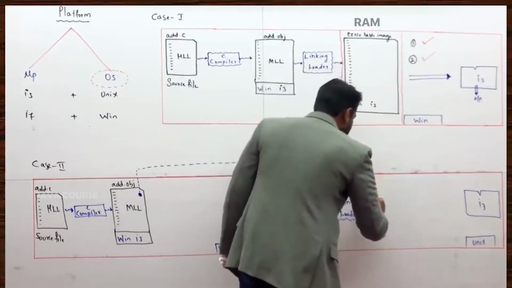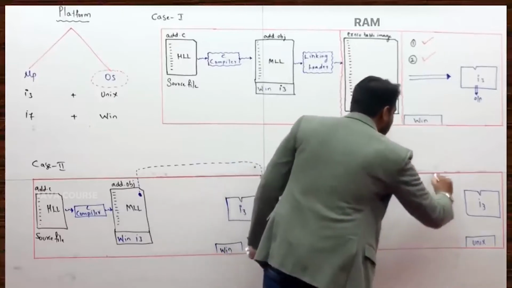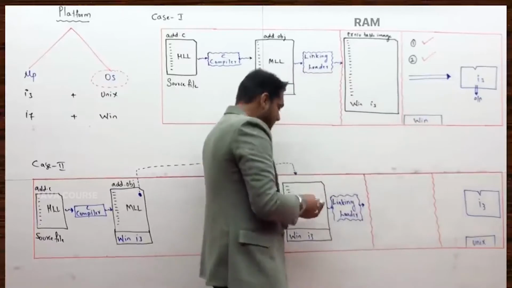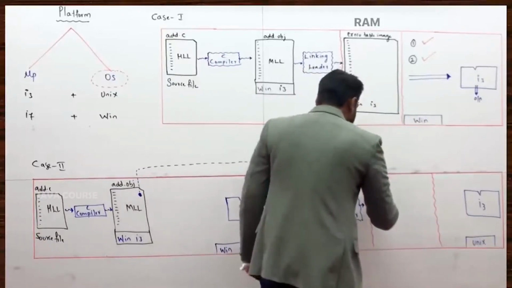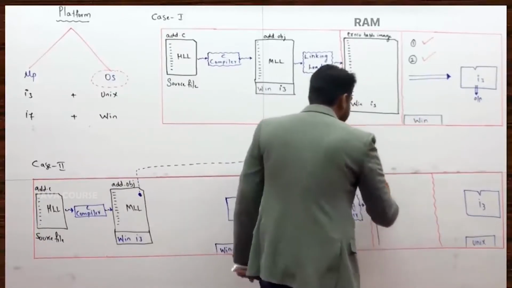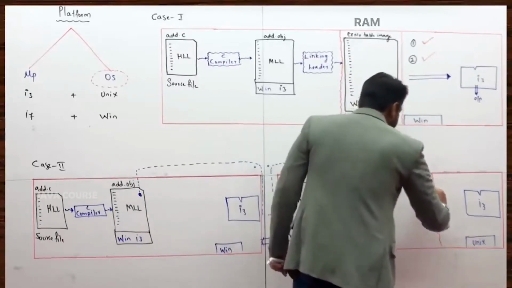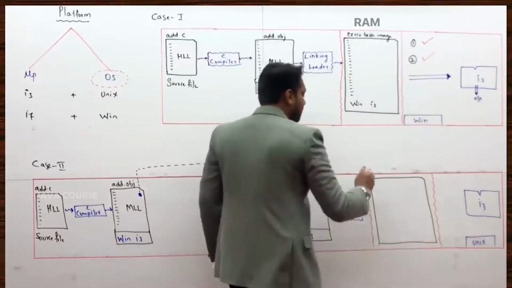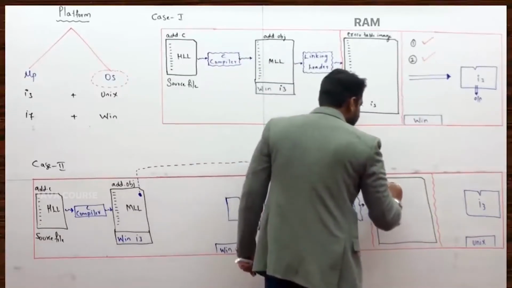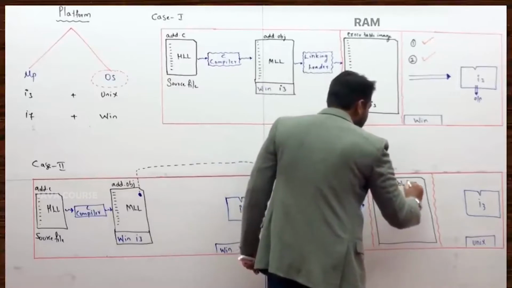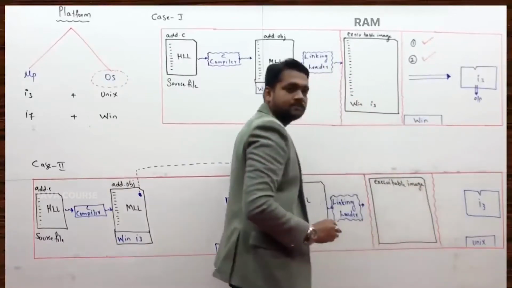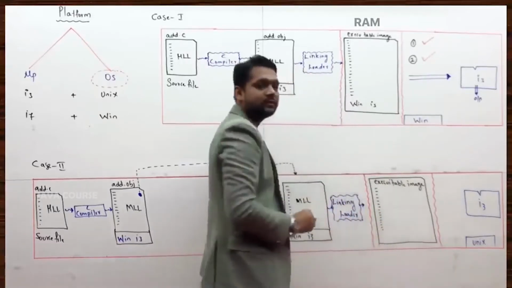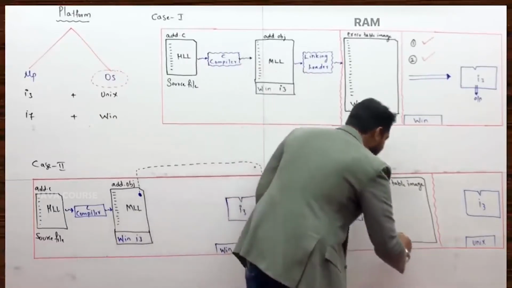I suppose this is the RAM part of this computer. On this, that executable image would be loaded. Like this. I would call it as executable image. Same contents only you will have. Additional to that contents, header file contents you will have. Means this also you will have, Windows and i3.